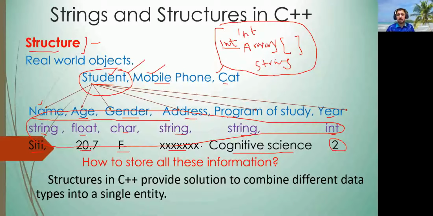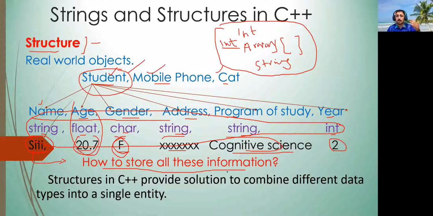So the question is how to store these different data types. If I want to store the name, it will be a string variable, this will be a float, this will be character, string, string. How to store them? If I make an array, it may be a string array, so I can only store string type data. What about the float? What about the character? What about the int? If I make a float array, it can only store age, float values. It cannot mix character values or string values. So how do we store this information?